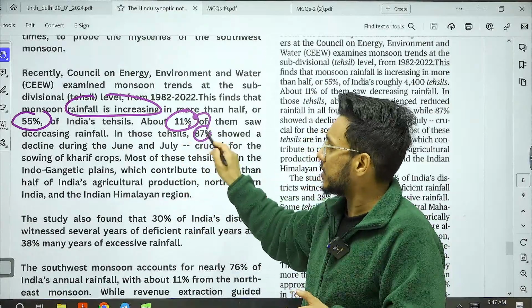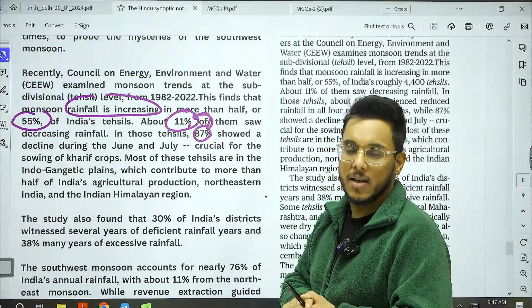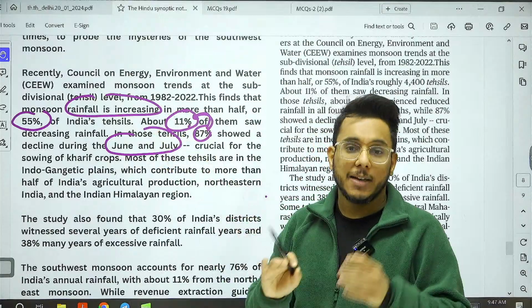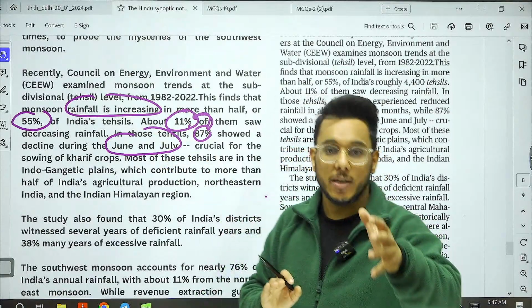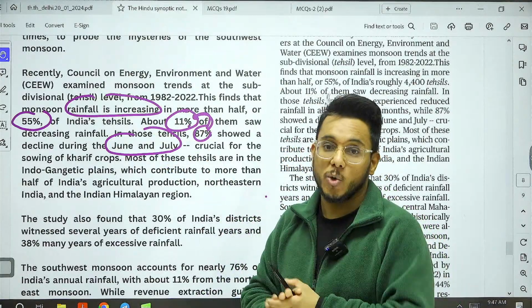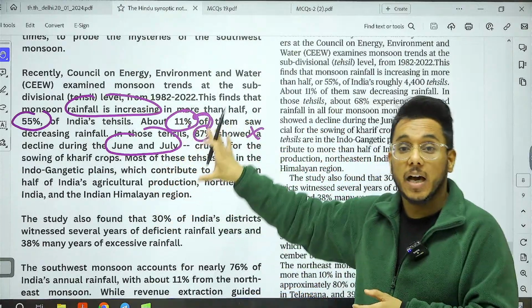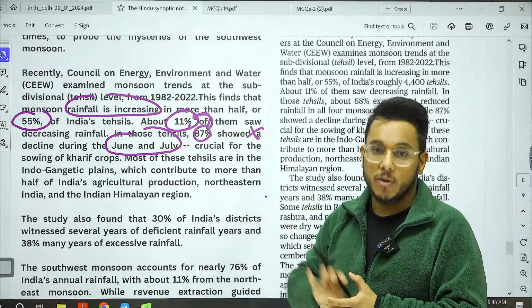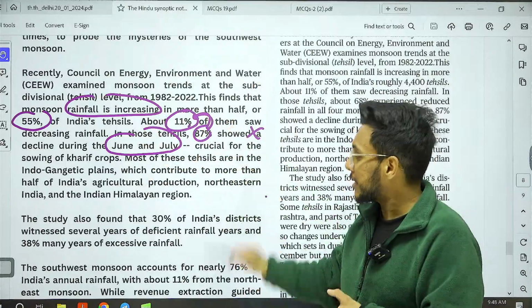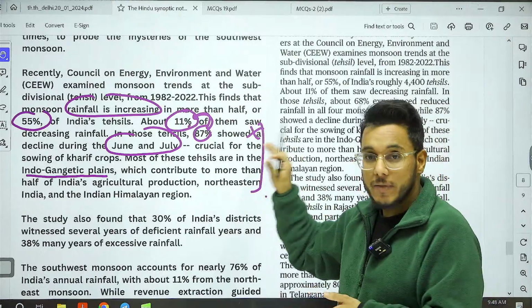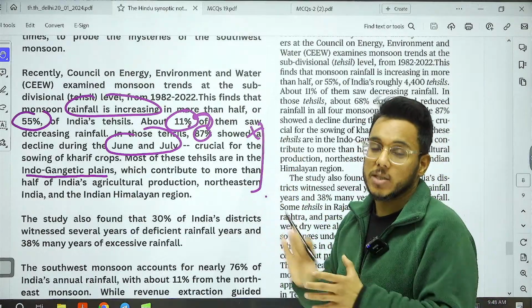87% of these tehsils, their rainfall has declined during the period of June and July, which is an important period of sowing. Declining rainfall here might have an impact on the agricultural production in India. Majority of these tehsils are in the Indo-Gangetic plains, which happens to be a very important region for agricultural production.